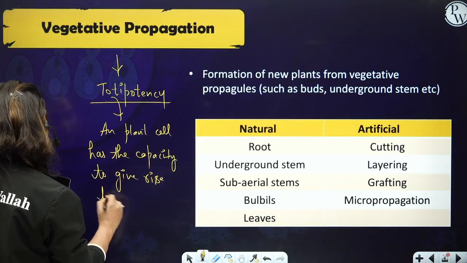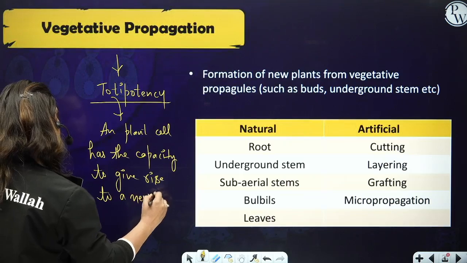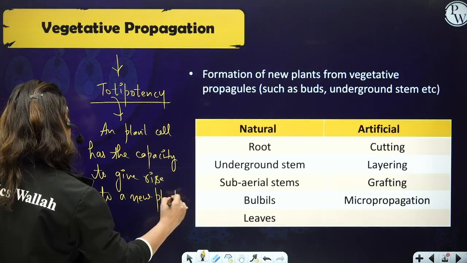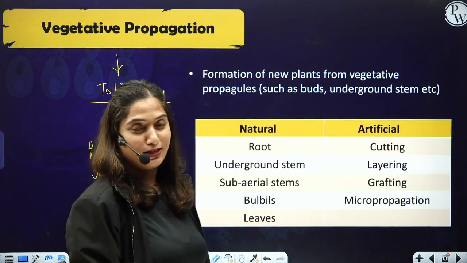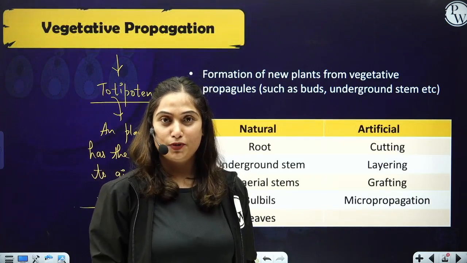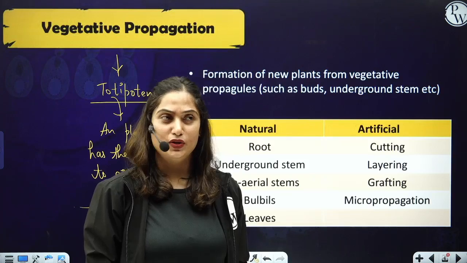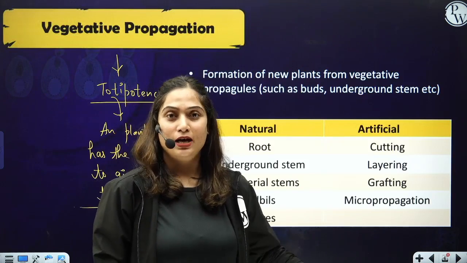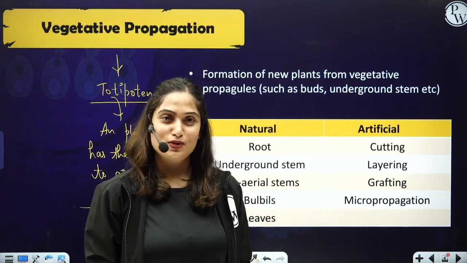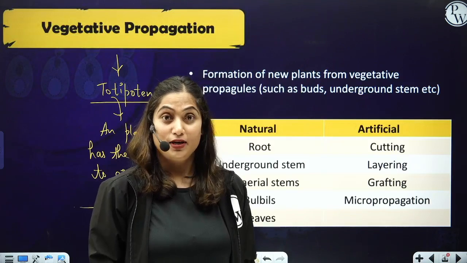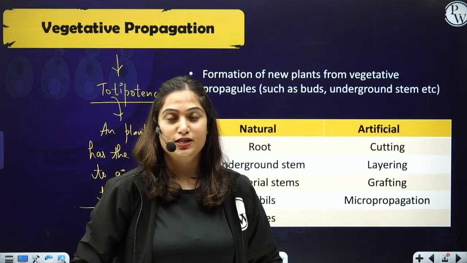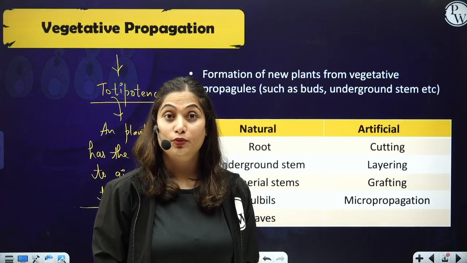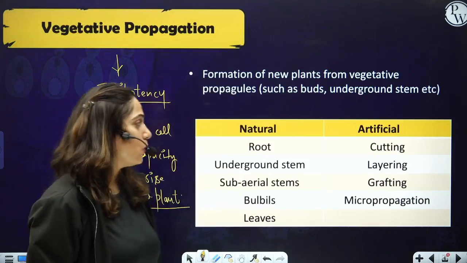And because of this capacity, any part of the plant, whether it is root, leaf, or stem, can give rise to a new plant. But animals can't do that because every cell of our body does not have totipotency, right?